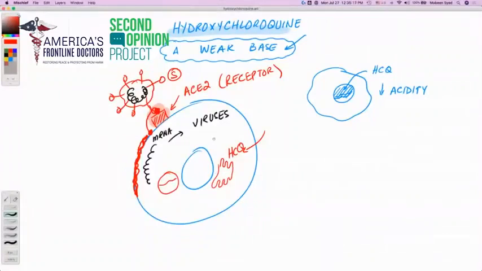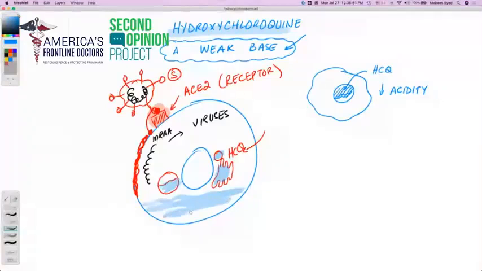Similarly, endoplasmic reticulums are small structures here that help make the virus. So generally, we can say that the intracellular machineries that are being used by the virus, in the presence of hydroxychloroquine, will become less acidic. Because hydroxychloroquine is basic in nature, because it is alkaline in nature, it reduces the acidity inside the cell.